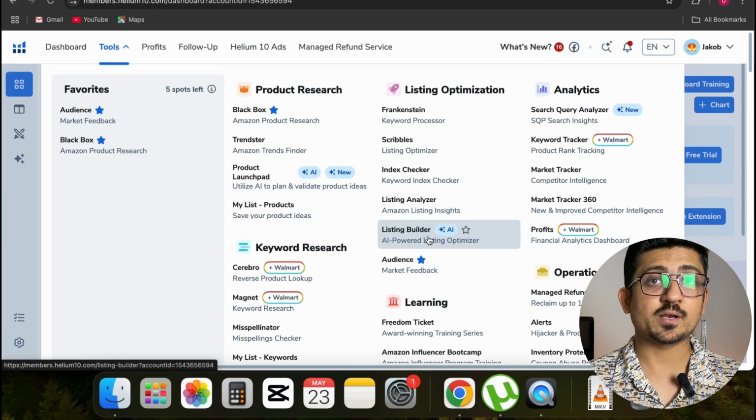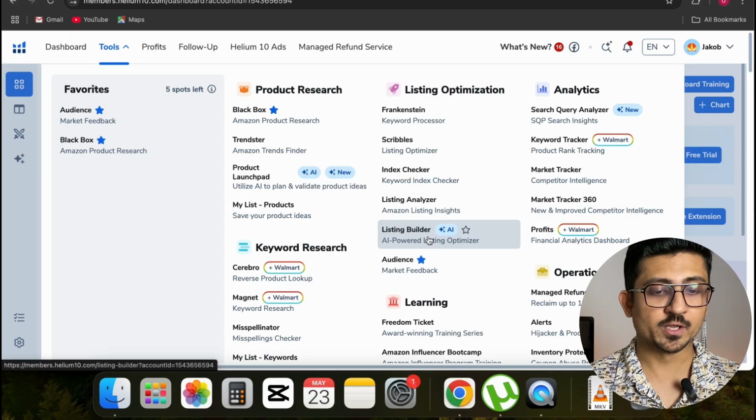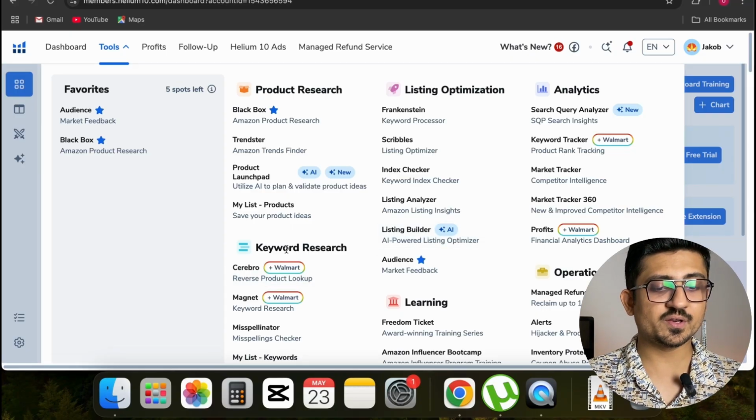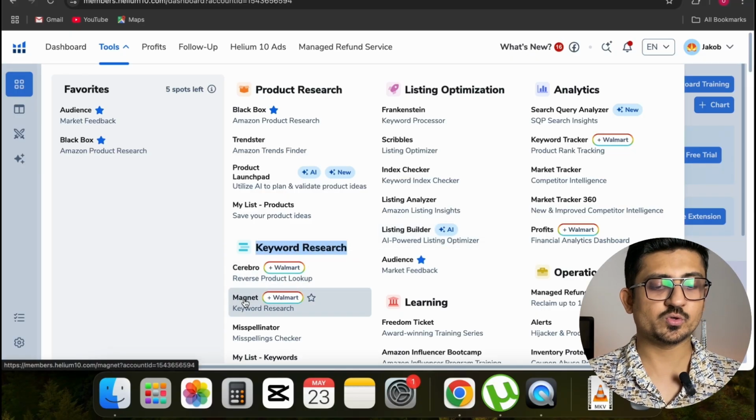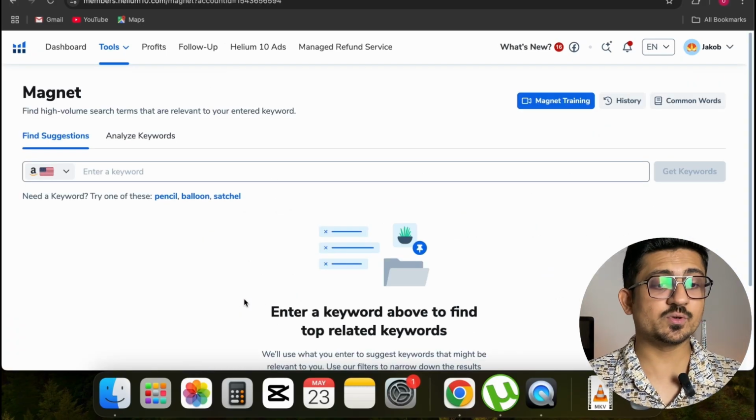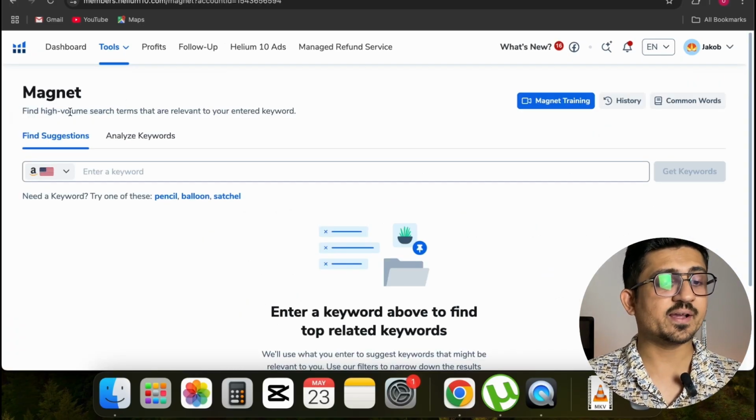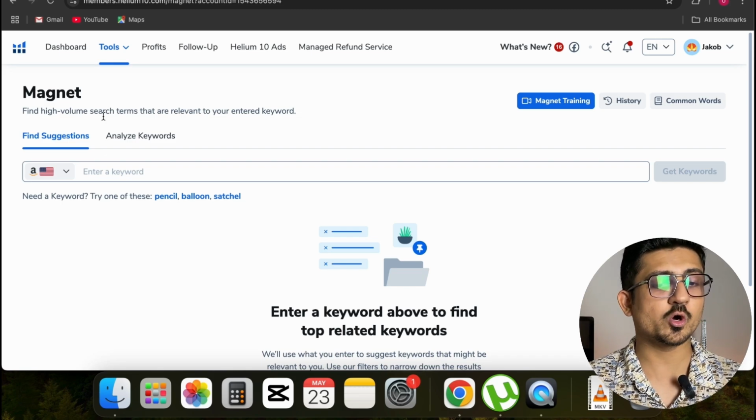But for this video, the tool I'm going to explain and show you is Magnet. You can see that if I go under the section of keyword research, the second tool is called Magnet. If I click on Magnet, you can see that this tool opens, and it says: find high volume search terms that are relevant to your entered keyword.